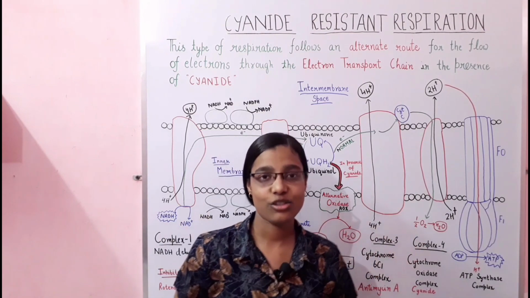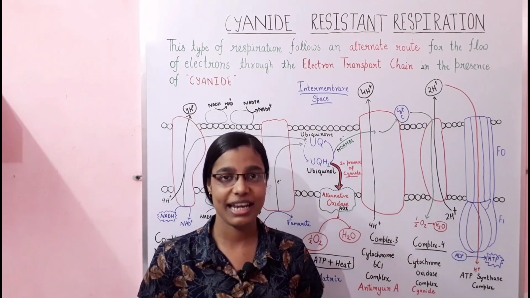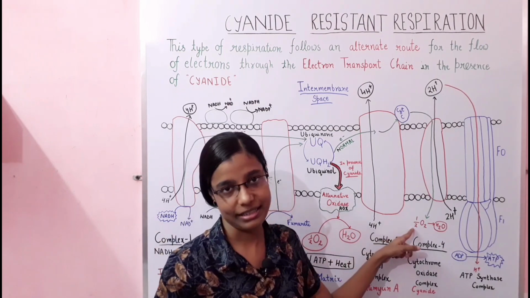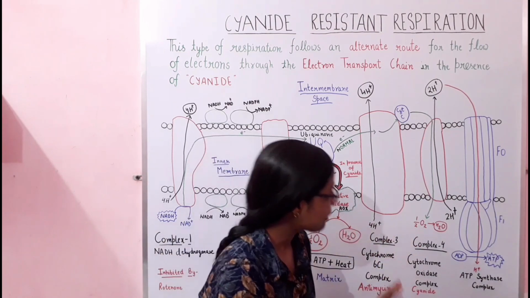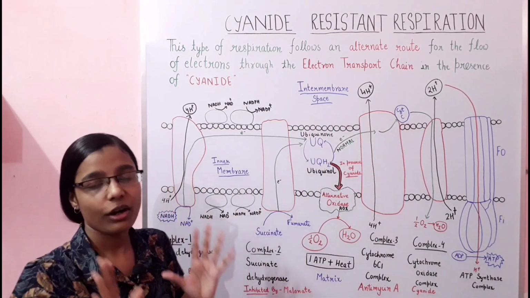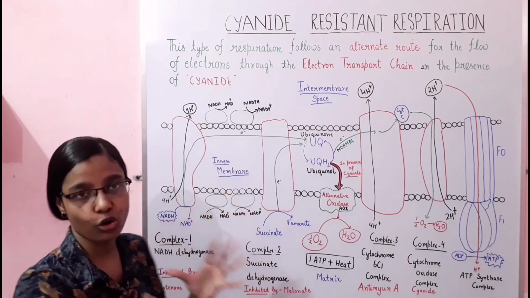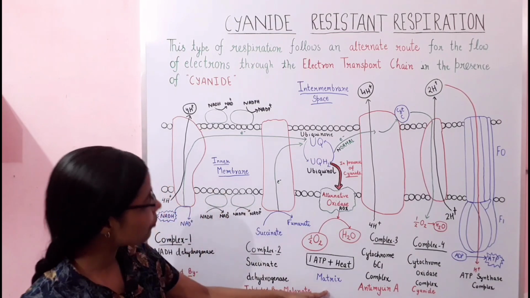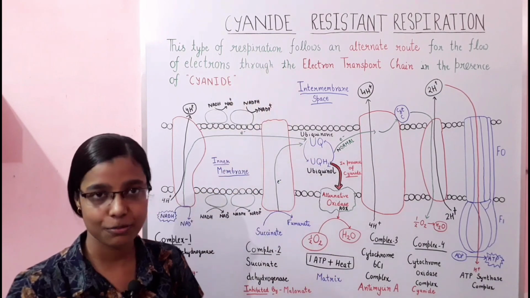So in the electron transport chain, the ultimate electron acceptor is oxygen. During this electron transfer, some protons are pumped out from the matrix into the intermembrane space.